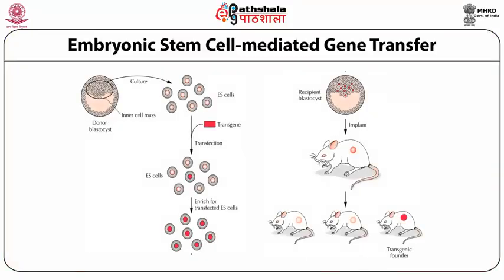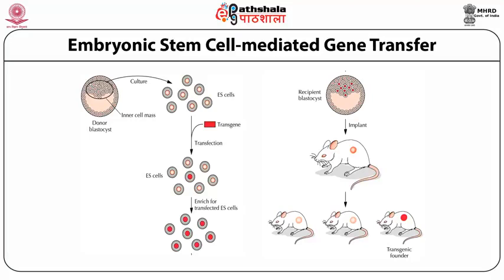We are going to discuss the embryonic stem cell mediated gene transfer. For this transfer we need a donor blastocyst, which is a 16 cell stage, and from this blastocyst we are going to isolate the inner cell mass. The inner cell mass is basically our cell of interest in which we are going to transfer our transgene.